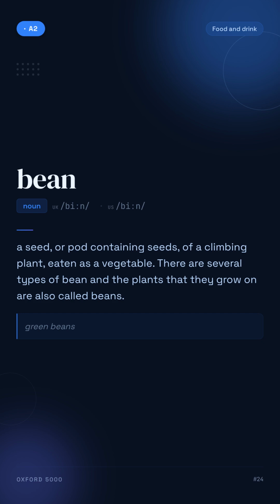Bean. A seed or pod containing seeds of a climbing plant eaten as a vegetable. There are several types of bean, and the plants that they grow on are also called beans. For example, green beans.